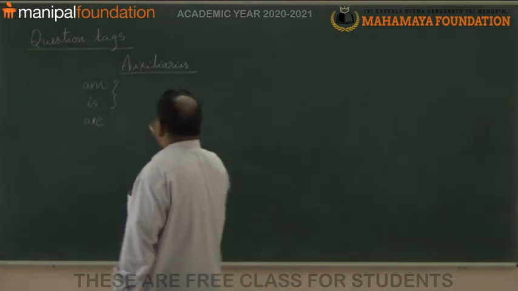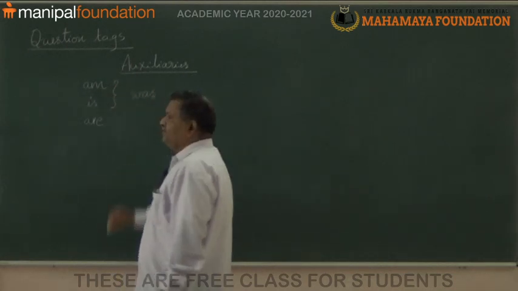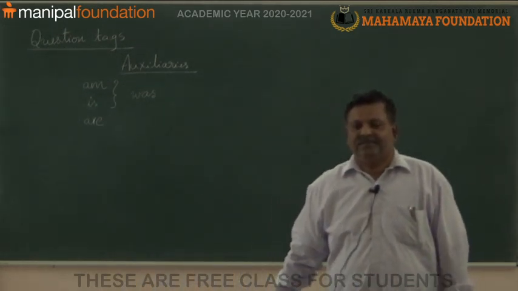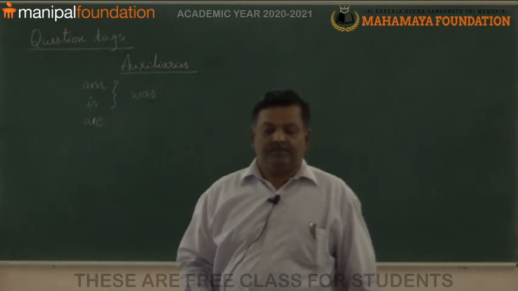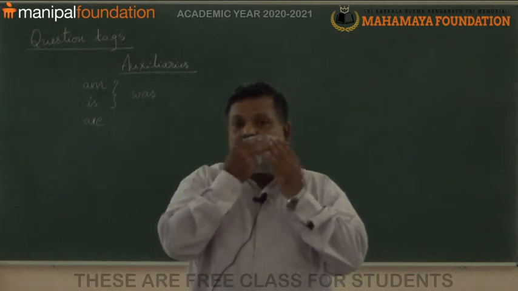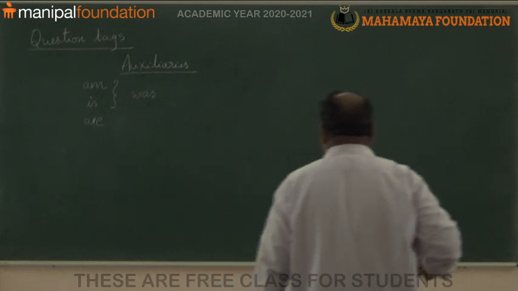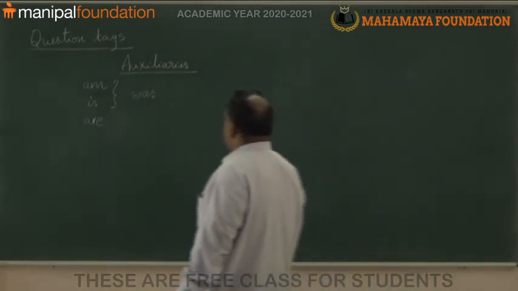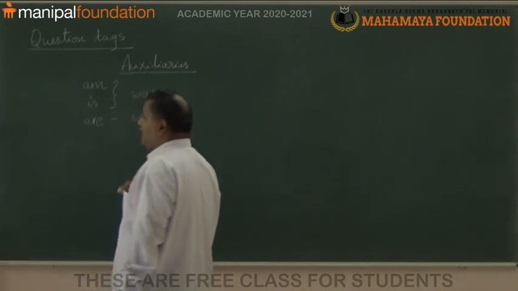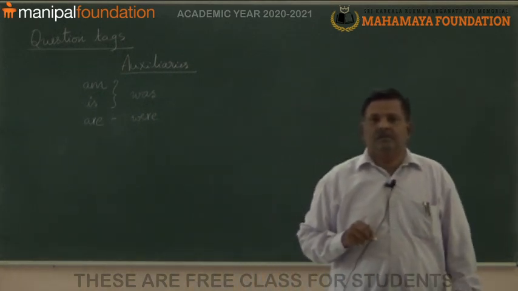Now, the past tense of am and is is was. I am teaching, I was teaching. He is playing, he was playing. And the past form of are is W-E-R-E.